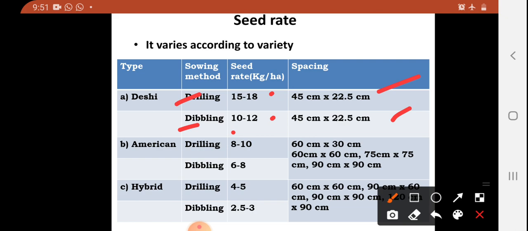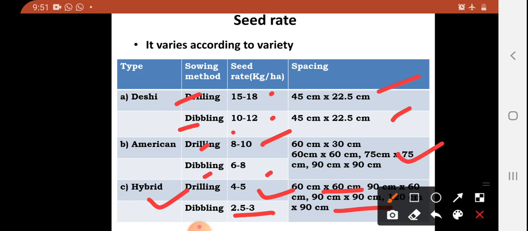For American cotton, here are the sowing methods, seed rates and spacing used for cultivation. And for hybrid, this crop requires less seed rate compared to Deshi and American cotton, and spacing is quite similar to American cotton.